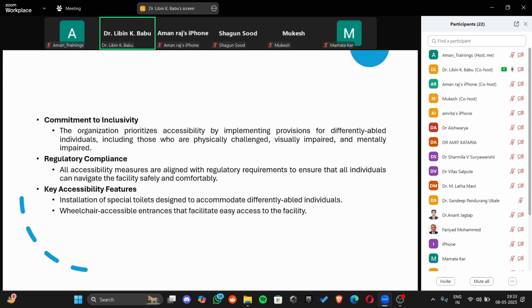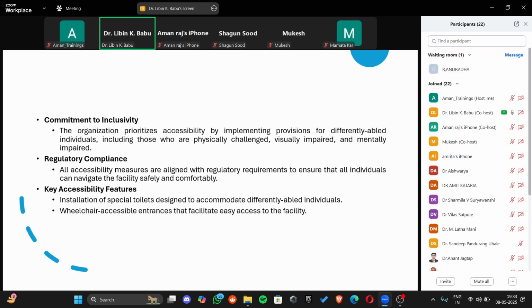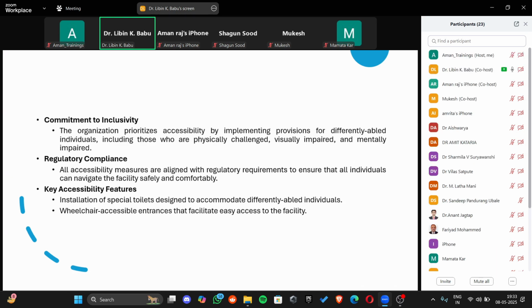So the next objective element is a commitment that says that the organization has facilities for the differently abled. Now, by this they mean that the organization should be inclusive in terms of the facilities they are providing, and that there should be provisions for the differently abled, be it the physically challenged, the visually impaired, or mentally impaired, to access the facilities that are being provided by the facility. This, along with the standard requirement, is also a regulatory compliance in terms of municipal departments or the building codes that require that the facility has certain things.